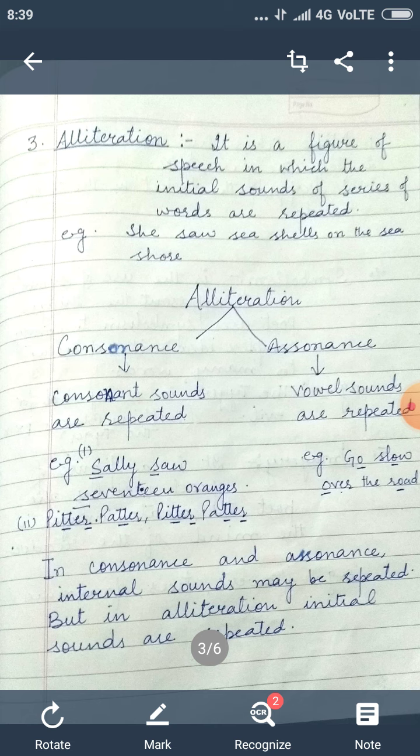Then come to assonance. In assonance, vowel sounds are repeated, but they may be ending sounds. Again, in alliteration we have to see the beginning sounds, but in assonance we can see ending sounds. So, go slow over the road. Here the O sound is repeated, and here it is an ending sound. Again, slow: in slow there is an internal O sound. Here it is the beginning sound, but it may be ending or internal sounds, and the O vowel sound is repeated. We say that it is assonance. So students, in consonance and assonance, internal sounds may be repeated, but in alliteration, initial sounds are repeated.